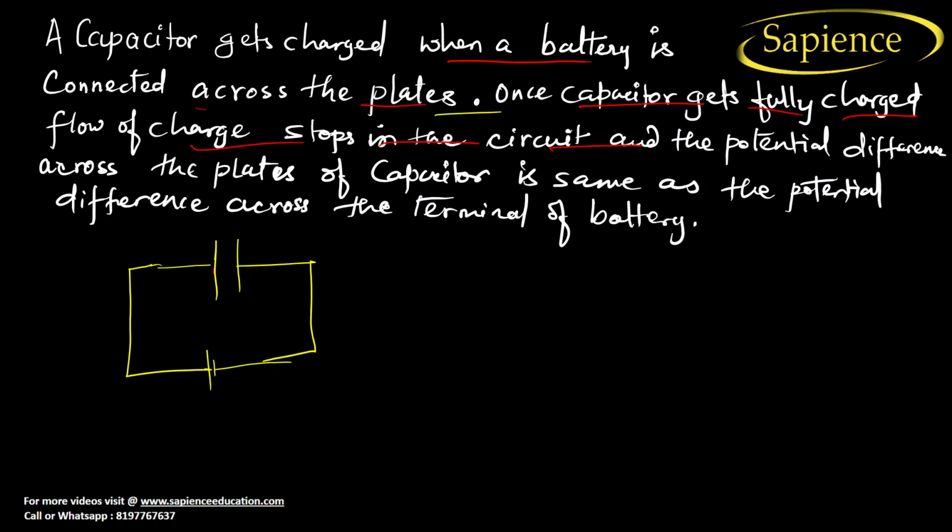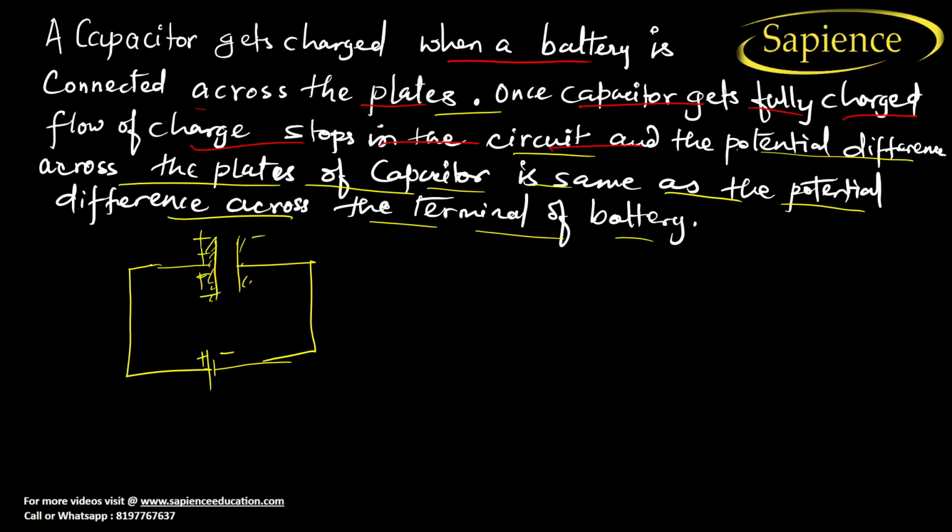Once the capacitor is fully charged, the flow of charge stops, and the potential difference across the plates of the capacitor is the same as the potential difference across the terminal voltage. So what will happen? There is a positive and negative charge, right? So one side will become positive, the other side will become negative, and there will be an equal amount of potential difference here also, right?